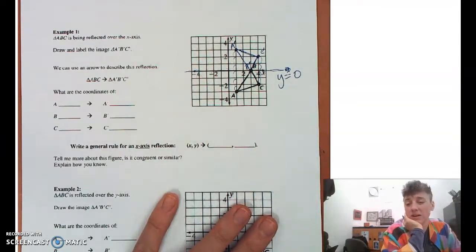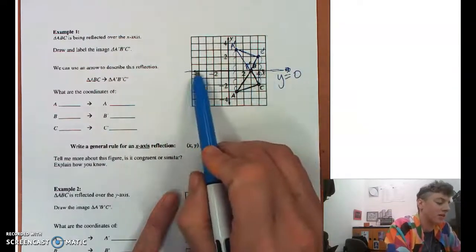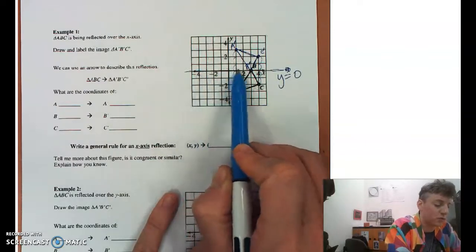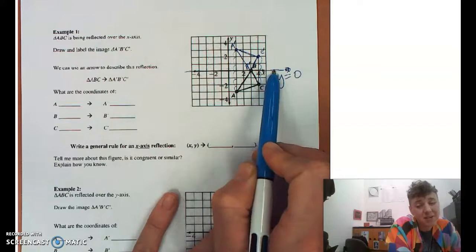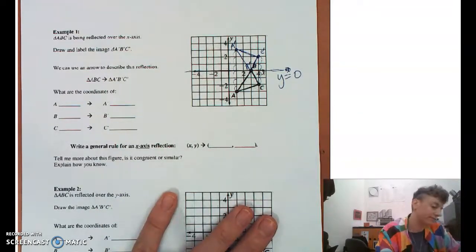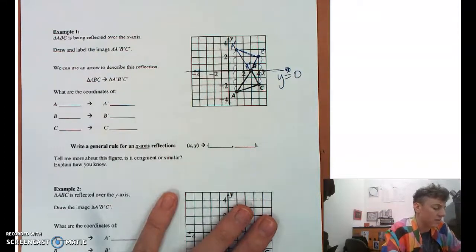I know it's weird, it has a y in it and it's horizontal. You'd think horizontal is x-axis, but this line here goes through y equals 0. And the y value, that guy is 0 all the time, so that's the name of the line, y equals 0. All right.